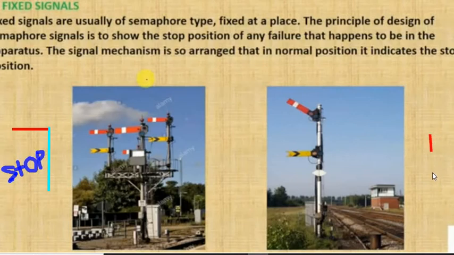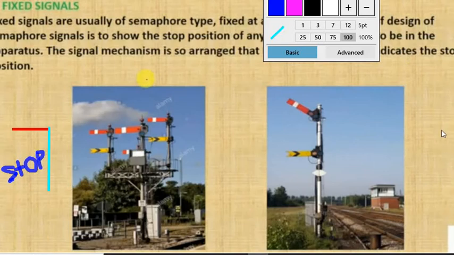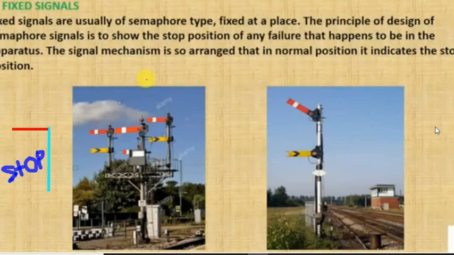Okay, suppose this is the pole. Okay, this is the pole.